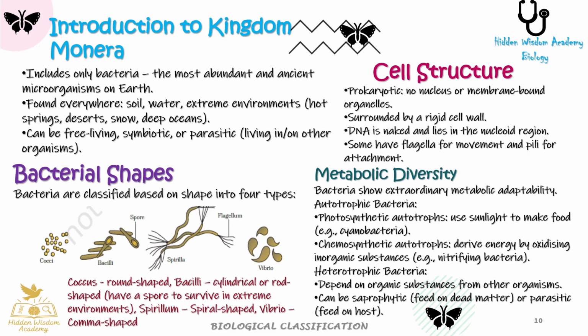Bacterial shapes. Bacteria are classified based on shape into 4 types. 1. Coccus, cocci, round-shaped. Bacilli, cylindrical or rod-shaped, have a spore to survive in extreme environments. Spirillum, spiral-shaped. Vibrio, comma-shaped.